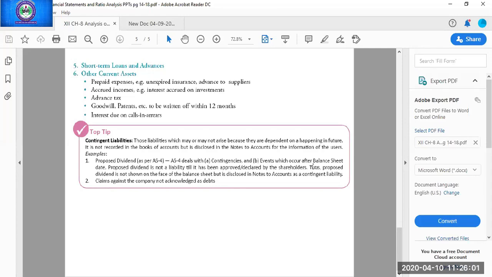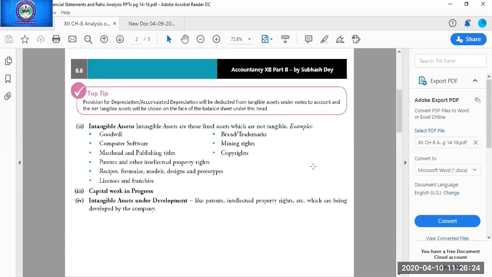Interest due on calls in arrears is also part of current assets. Any call which is due from the shareholders and they have not paid is known as calls in arrear. The company always charges interest on calls in arrear, so it will also be part of other current assets. So this is all about other current assets.